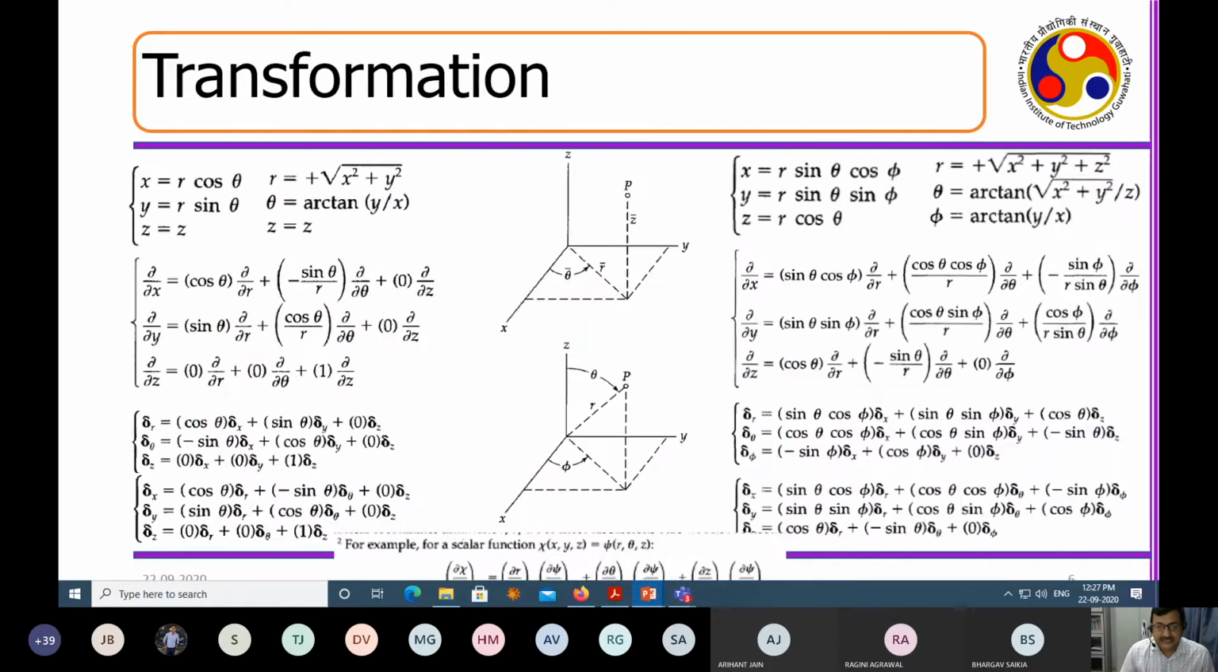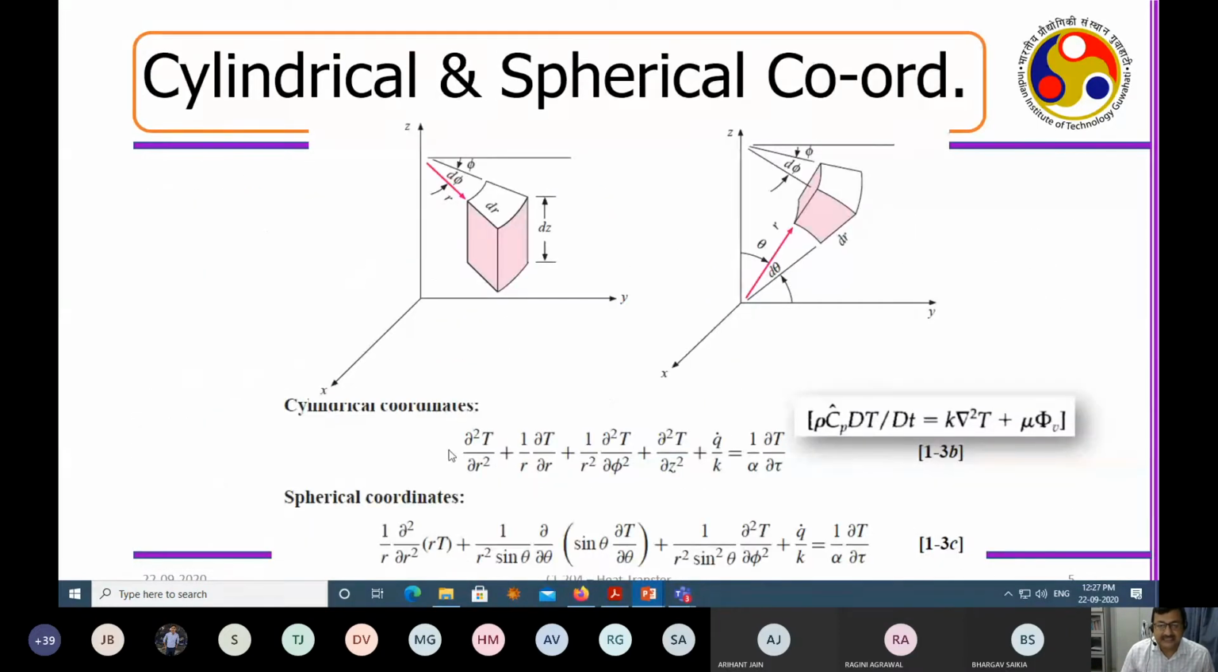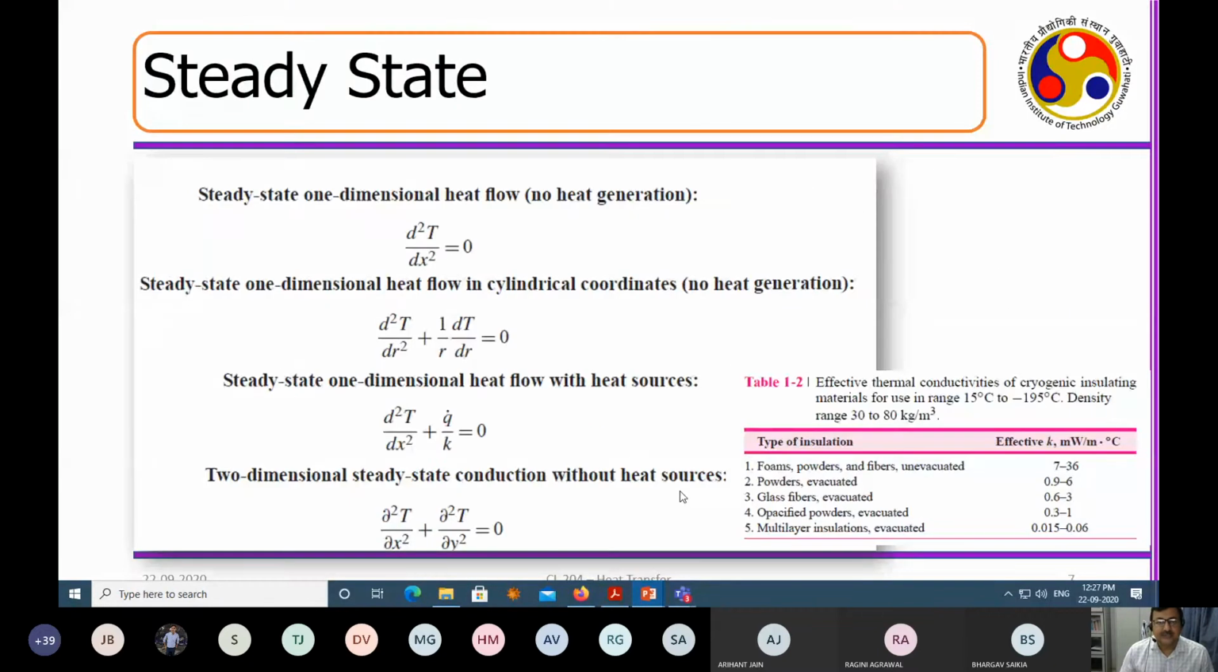If you start with the cylindrical equation, this is the cylindrical equation. If you go for a 1D steady state conduction, what will happen? Steady state means this time derivative will be 0. This generation term will be 0. One dimensional means you will only retain the r coordinate terms. Theta and z coordinate terms you will remove. So what will you get? You will get d square t by dr square plus 1 by r dt by dr equal to 0.